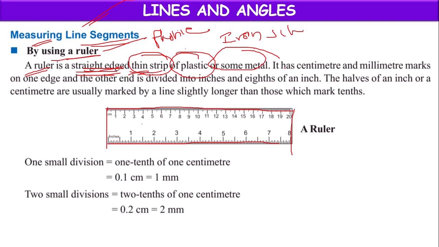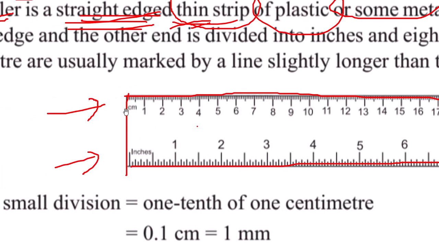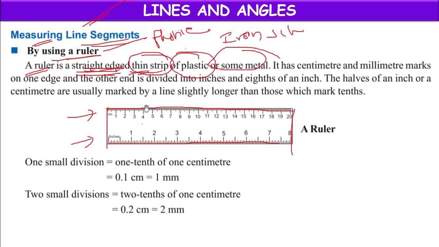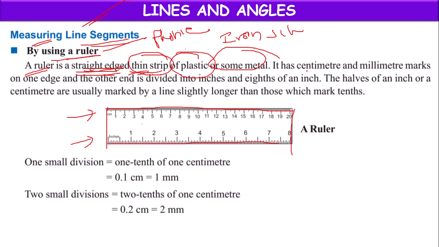It will be engraved with some measurements. On the upper portion it will have centimeters, and on the lower portion it will be calibrated with inches. The centimeters again will be divided into millimeters, because each centimeter is equal to 10 millimeters.